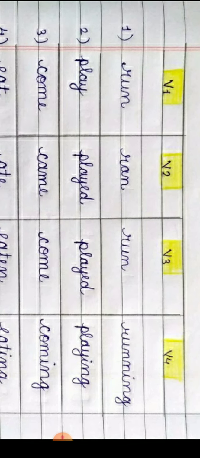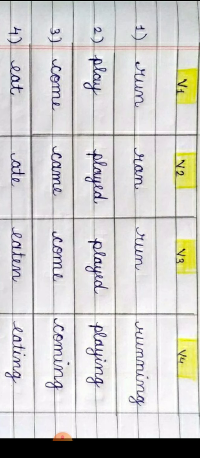In Marathi खेळणे, in Hindi खेलना. V1 play, V2 played, V3 played, V4 playing. Now watch this verb carefully. While writing V2 and V3, at the end of the word play, you have to add ed.